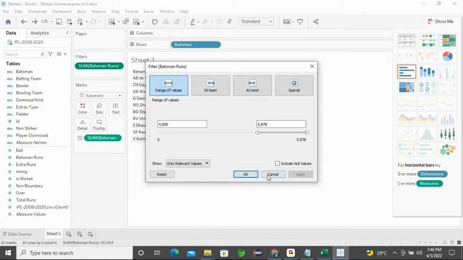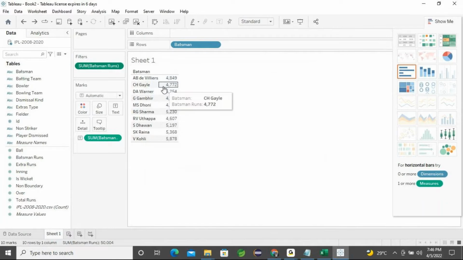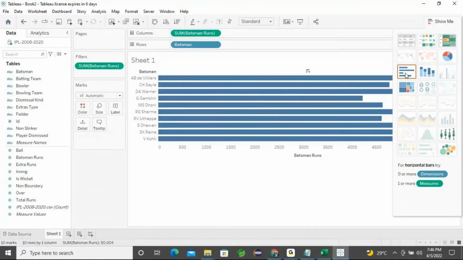I click apply and then OK, so these are the batsman names which we displayed here. This is the text chart format. What I'm going to do is convert it. If I click the recommended, I can get it. Fine. Then I need to swap. Here I can find the option, swap rows and columns. I can swap it.